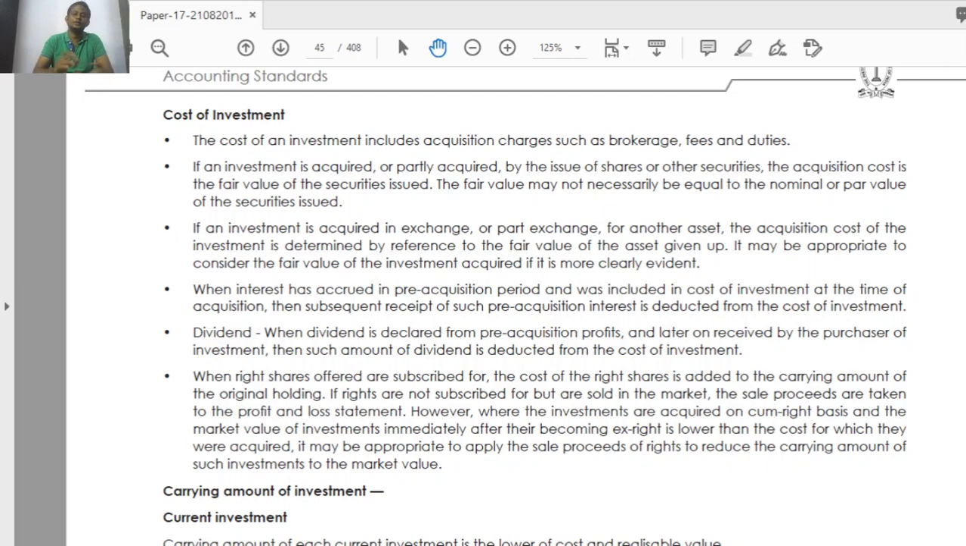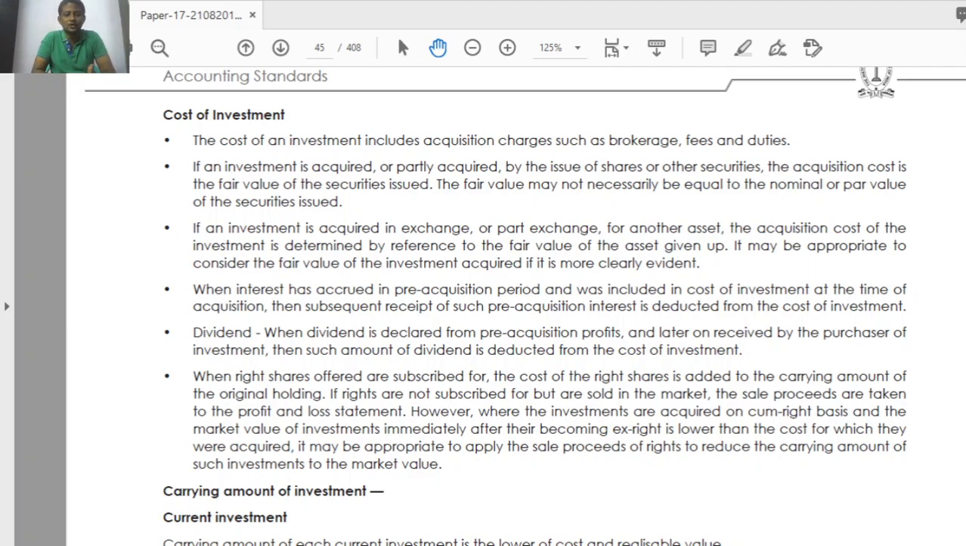Okay. So if in the question they give the scenario, which one do you have to take as the cost? The fair value of the shares issued for buying the investment. They will give one value. If the fair value of shares issued is so much, you have to take that value as the cost of investment. Okay. What is the next one?